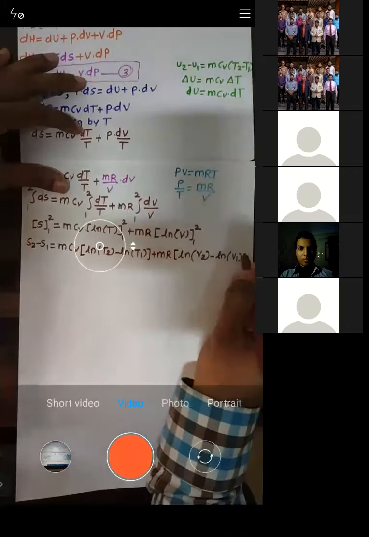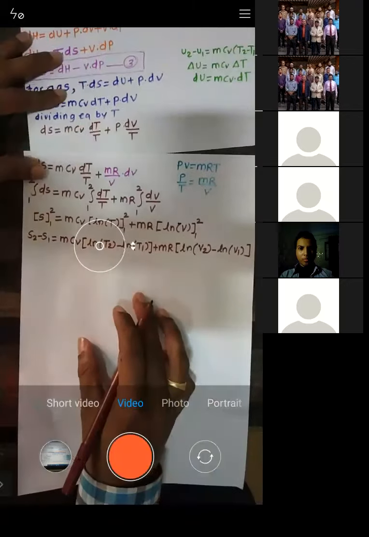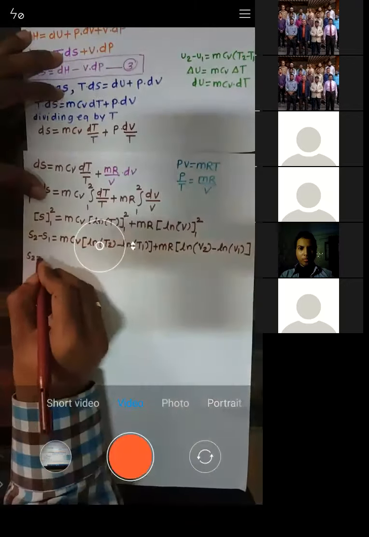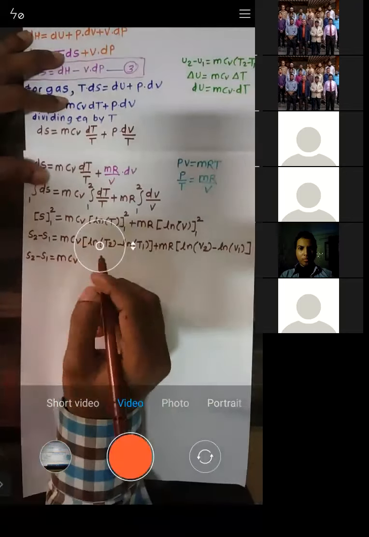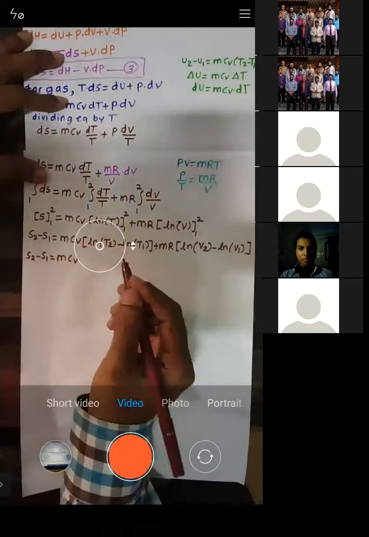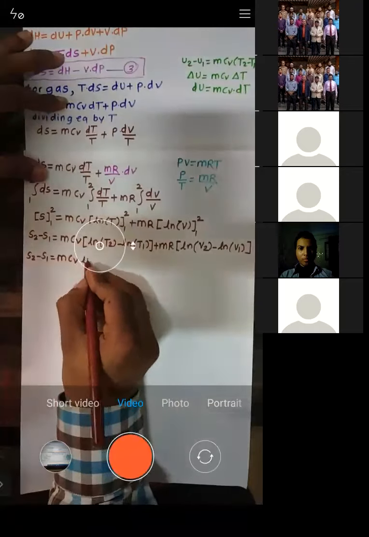Upper limit minus lower limit. So this S2 minus S1, I will write as m into Cv. Log a minus log b is nothing but log a by b.